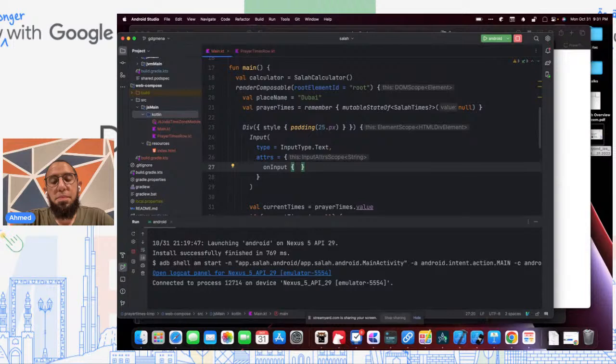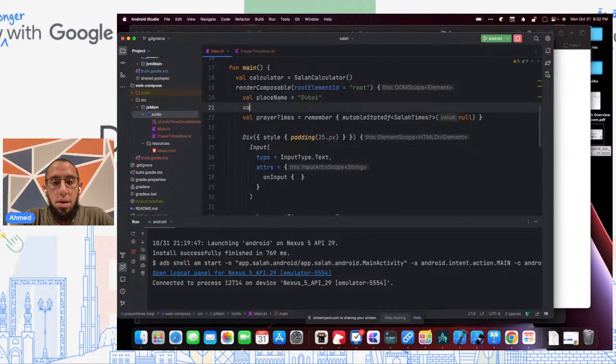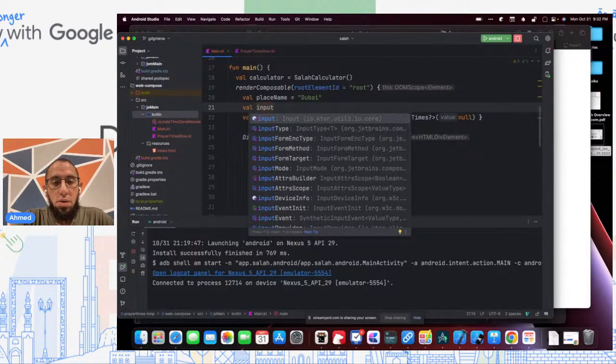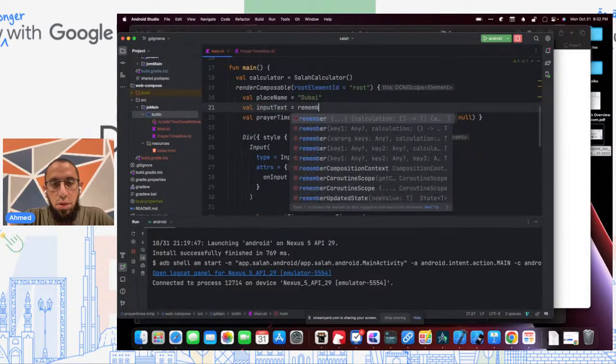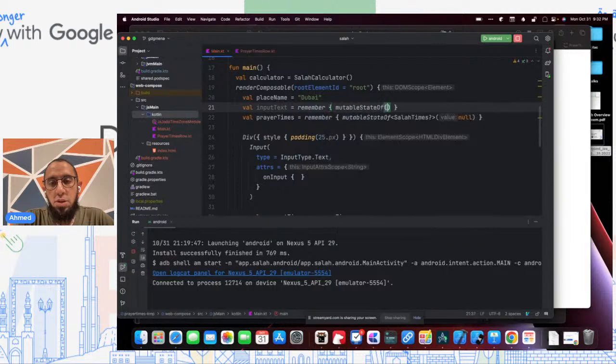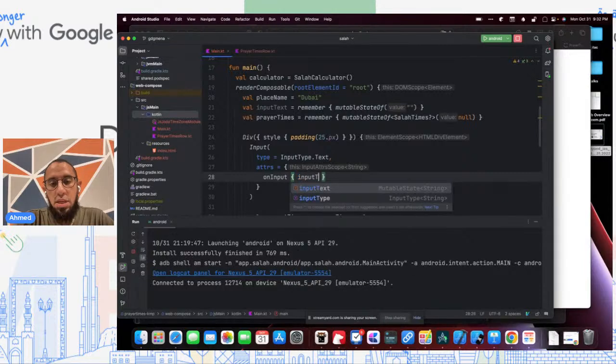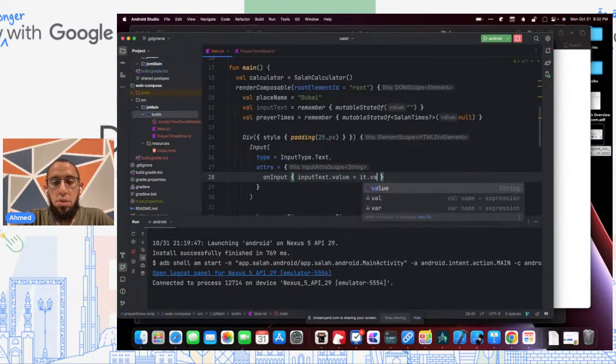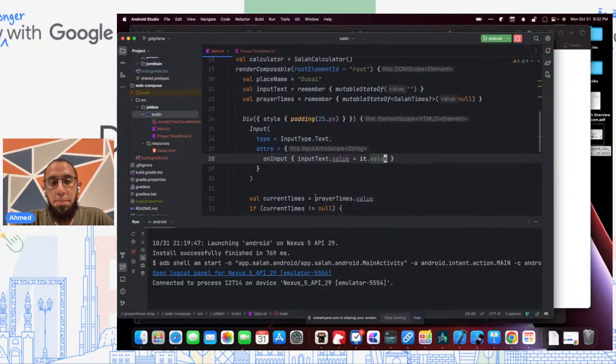So what do we want to do here? This will show us an input field, but as we know, compose is only going to go through this once unless we invalidate. And so what we need is a state of the current input text. So we'll create another state called input text, which is, remember, mutable state of that starts as a string. And every time the text changes, we're going to say input text dot value equals it dot value.